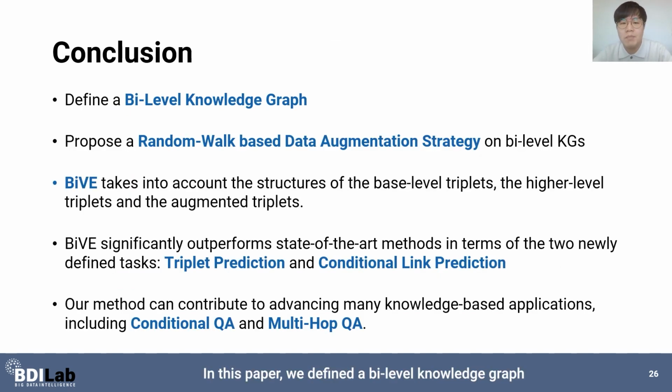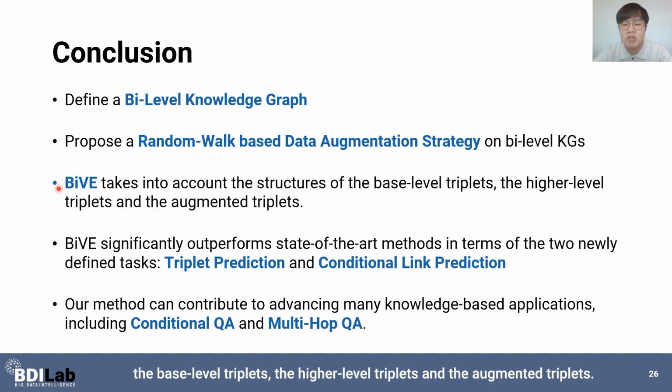In this paper, we defined a Bi-Level knowledge graph by introducing the concept of the relationships between triplets. We proposed a random walk-based data augmentation strategy to add missing plausible triplets. Our proposed method, Bi-Level, takes into account the structures of the base level triplets, the high level triplets, and the augmented triplets.